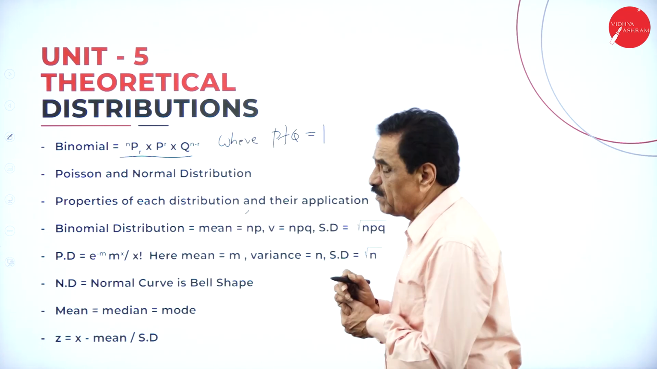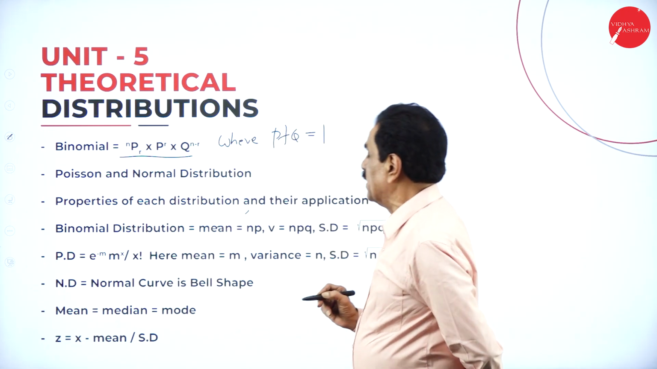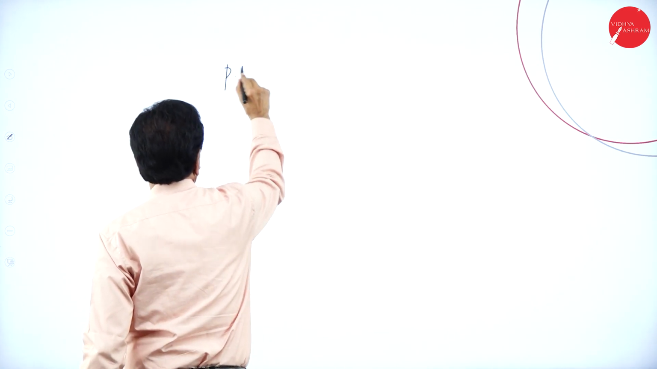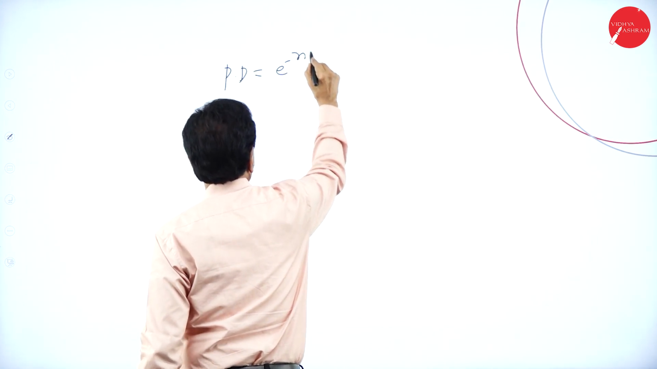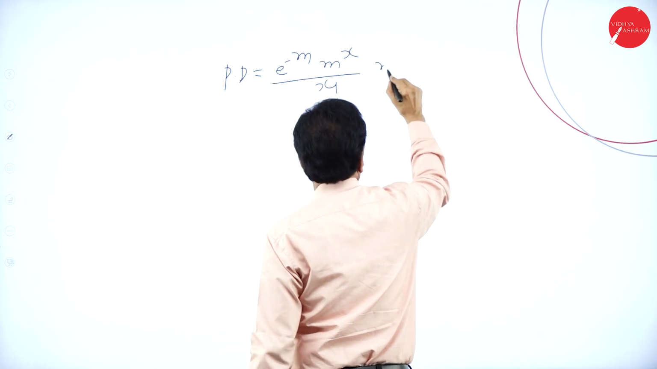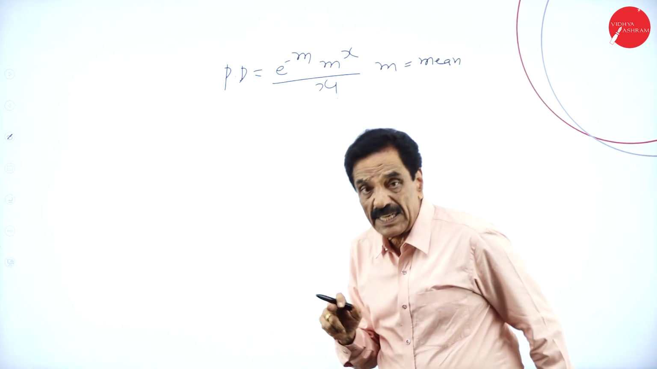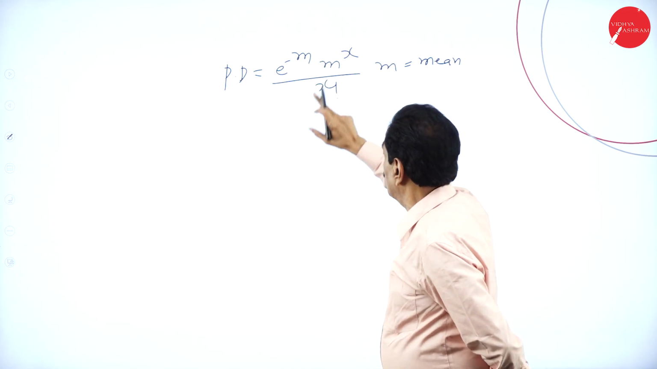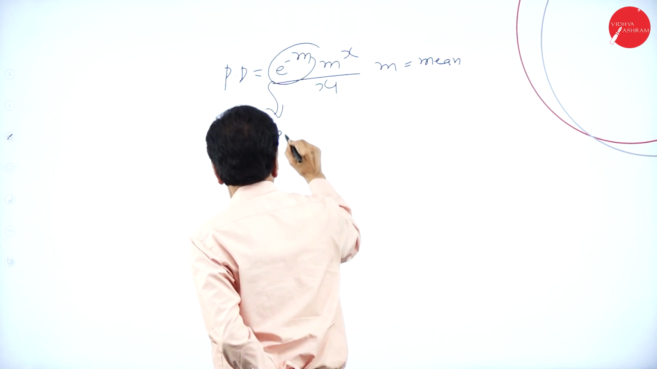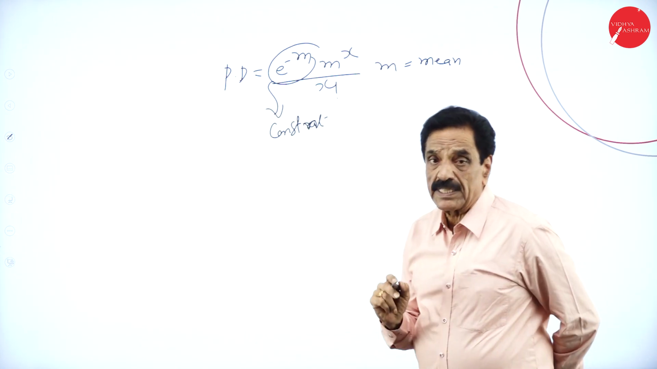In the Poisson distribution, we apply the formula e to the power of minus m, m to the power of x divided by x factorial, where m is equal to the mean. The Poisson distribution can be calculated with the help of e to the power of minus m, m to the power of x. Here e to the power of minus m is a constant.